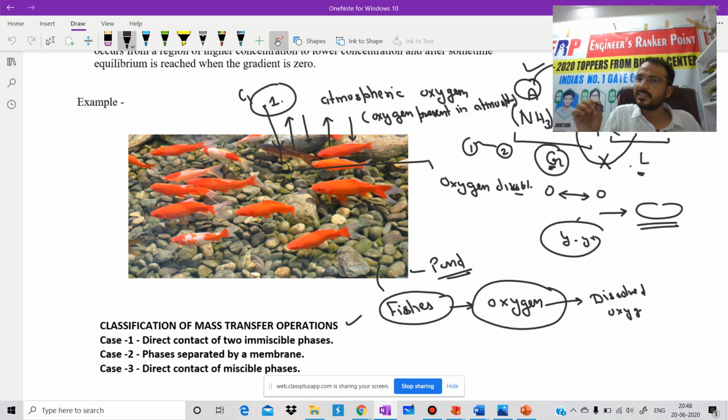But in our GATE syllabus, we need to discuss only the first one. There is no need to discuss the other two. For phases separated by a membrane, in your semester there is one subject, membrane separation, so with the help of that subject you can study that one. But in GATE, there is no significance of this one. That's why we will discuss only the first case, which is very important. Is it clear? Now one more thing before proceeding.